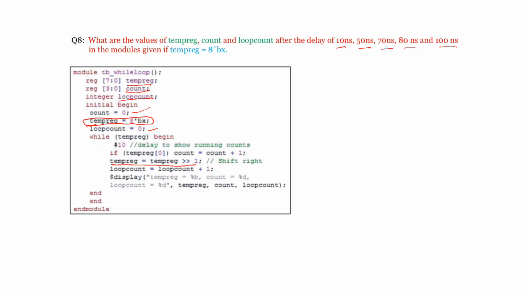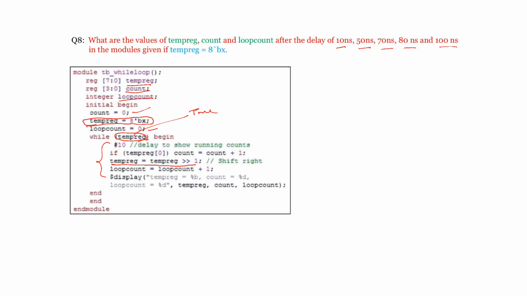While temp register. So you know the while condition. If this condition is true, then the following statements are going to be executed. So whenever temp register is having all x, will it become true or false? If the temp register has all x's, then it will be treated as false. It never becomes equal to 1. So if at least one of the bits is 1, then it will be treated as true.